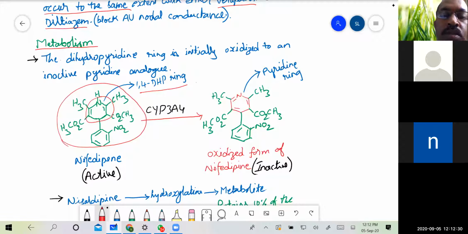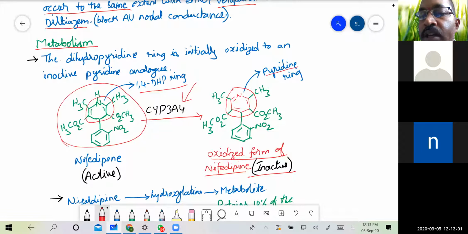So please remember, this is also another important question that can be asked. So what happens? These enzymes will oxidize nifedipine, which is an active calcium channel blocker, to an inactive compound. So the oxidized form of nifedipine is inactive. Okay. Then what are the changes that have taken place in the metabolism? So if you look into this structure, the 1,4-dihydropyridine in nifedipine has been converted into a complete pyridine ring.